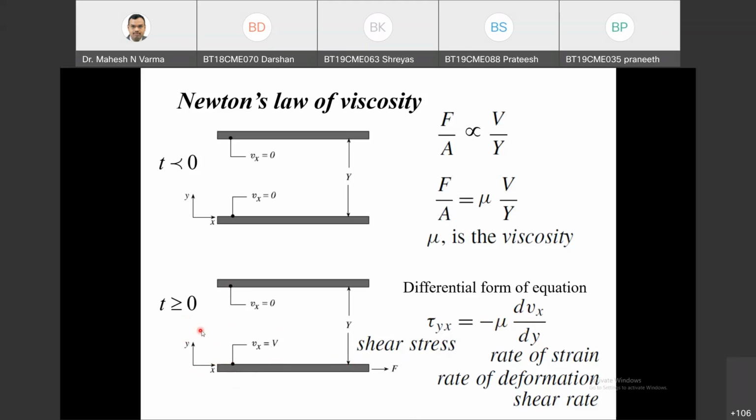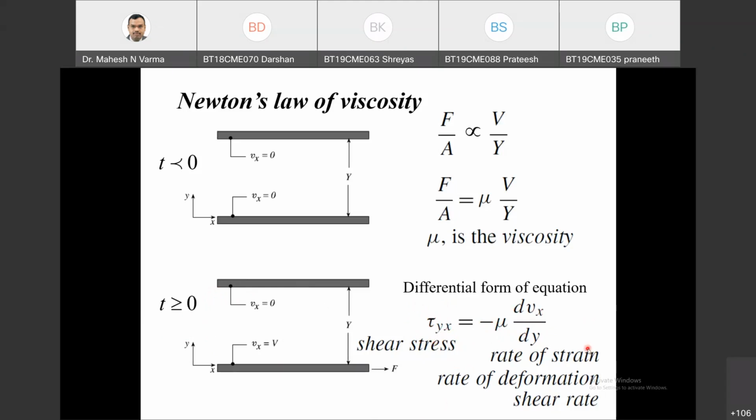Say, for example, take another case. If instead of the origin here, I take the origin at the upper plate, and this is my y direction and this is my x direction, then tau yx will be plus mu dvx by dy. It will be positive all the time. My main aim will be to keep this flux positive. So this is Newton's law of viscosity.